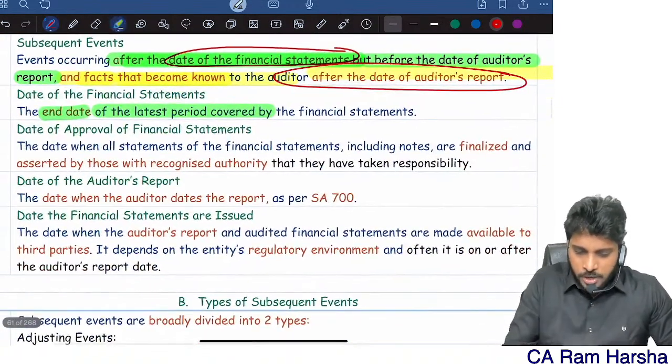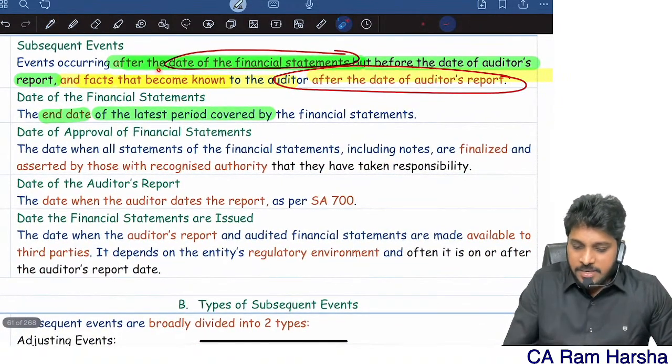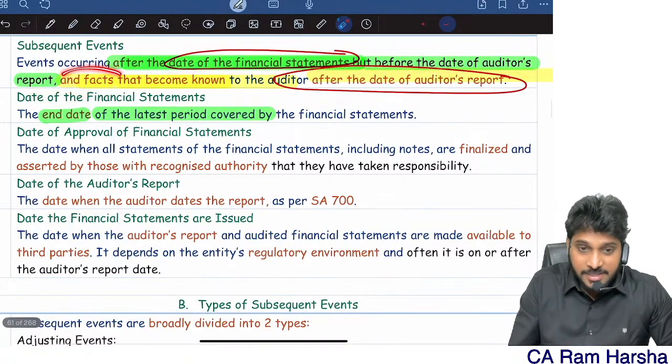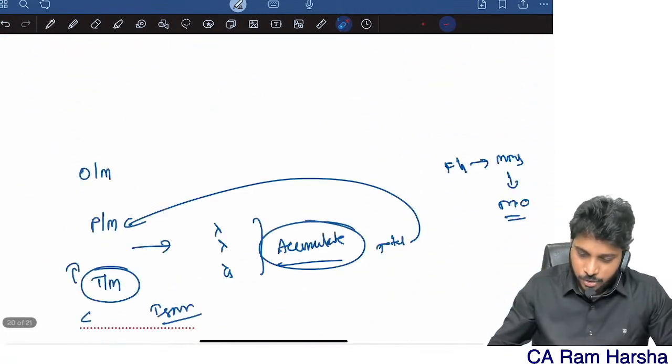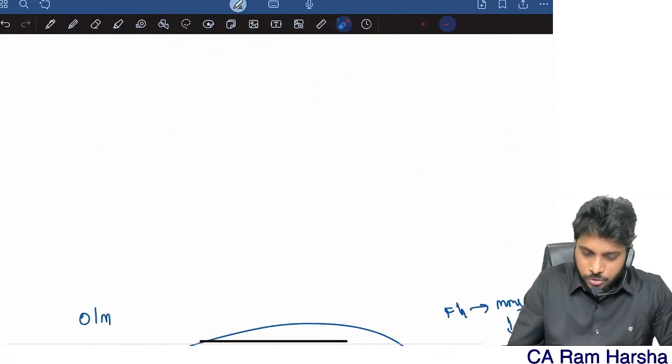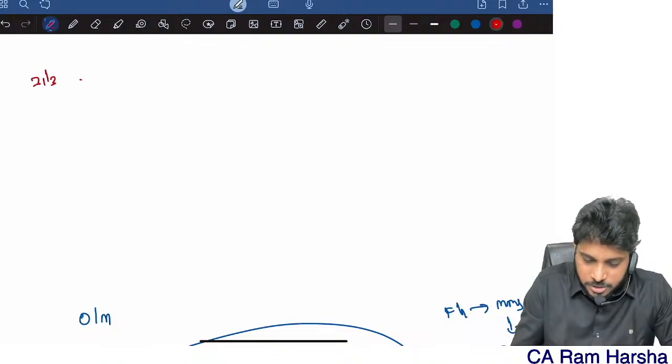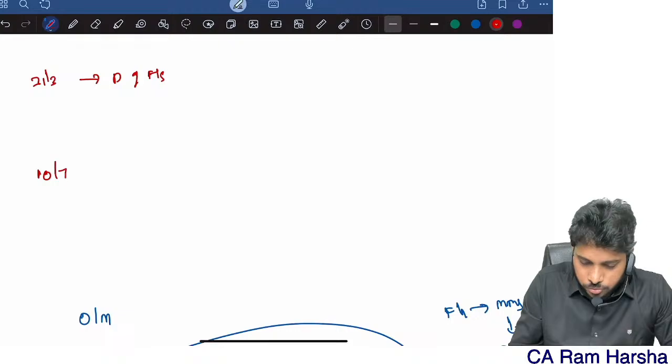So, events occurring after the date of financial statements but before the date of the auditor's report, and that fact came to the auditor's knowledge after the date of the auditor's report. For example, 31st March is the date of financial statements. 10th June is the date of the auditor's report.